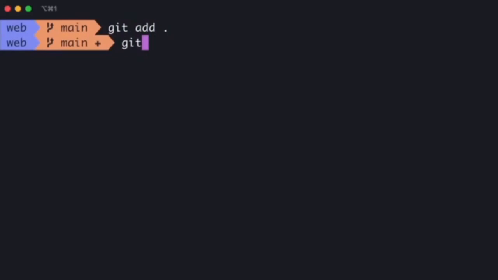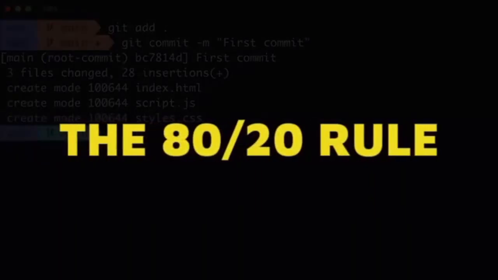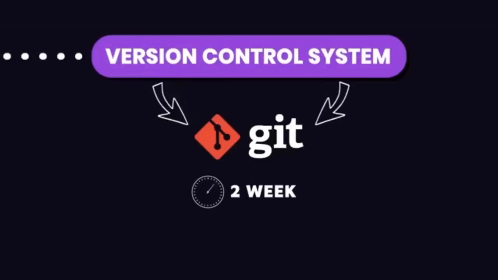Now, Git has a ton of features, but you don't need to know them all for everyday use. Think of it like the 80-20 rule. You use 80% of the time 20% of Git's features. 1 to 2 weeks of practice is enough to get up and running.